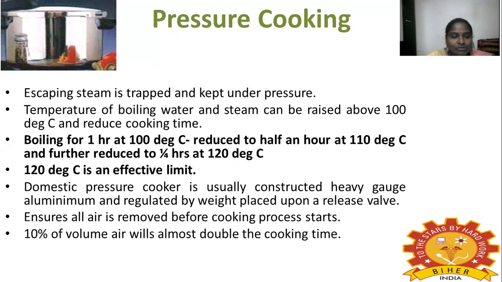Which one is the most effective? That is 120 degrees Celsius, the best temperature for the pressure cooking method. A domestic pressure cooker is usually constructed of heavy cast aluminum and regulated by a weight placed upon a release valve. It ensures all air is removed before the cooking process starts. If you want to cook food by pressure cooking, you should remove all the air in the cooker.